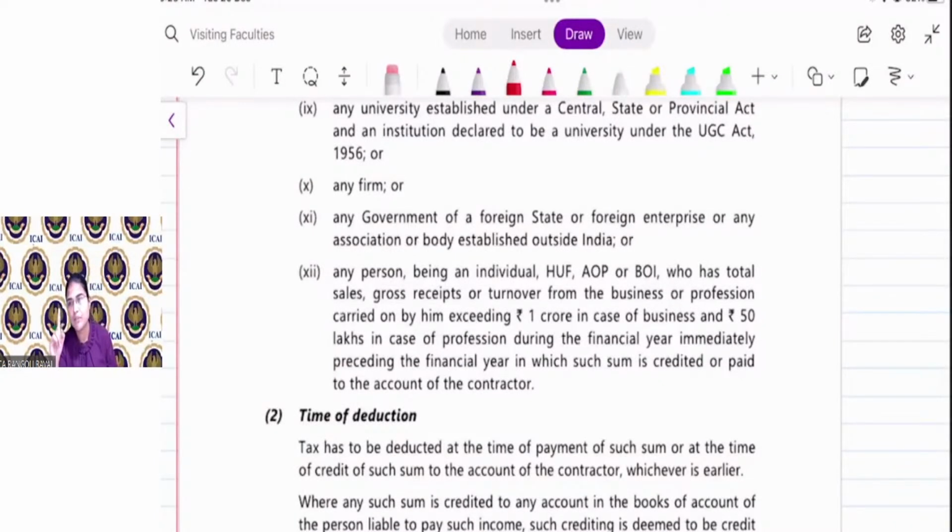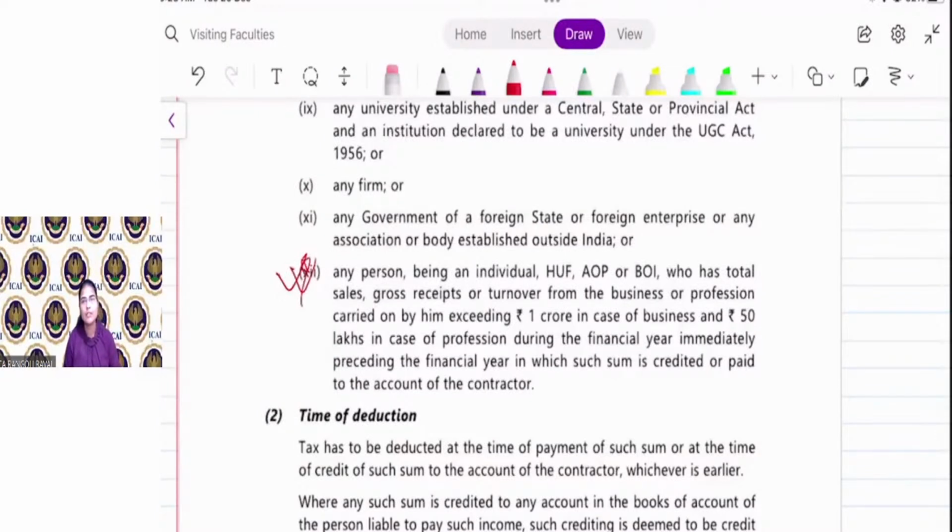In the first case, if my gross receipt in the last year is more than 50 lakh, then I have to deduct TDS on that contract in the current year, right? Suppose in the last year my gross receipt is 35 lakh, then in the current year I am not required to deduct TDS on that contract. Clear, everyone? Yes or no? This point is clear.